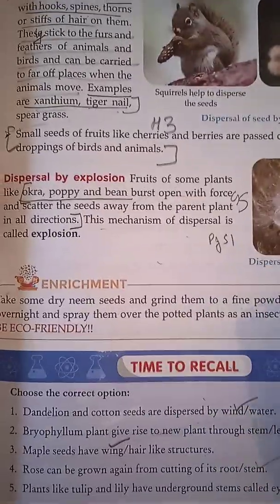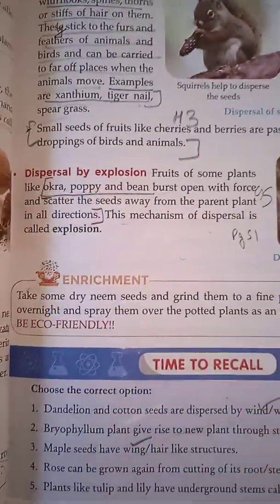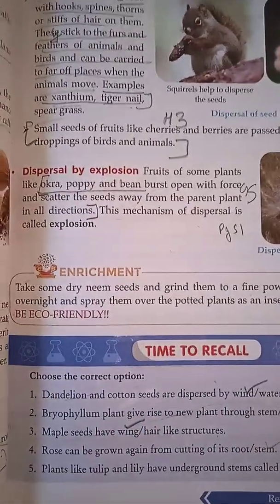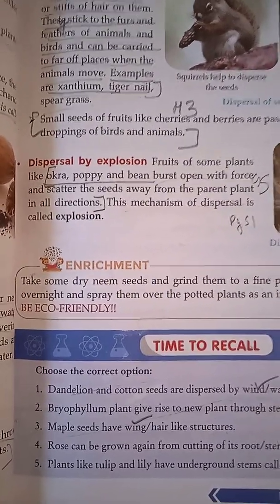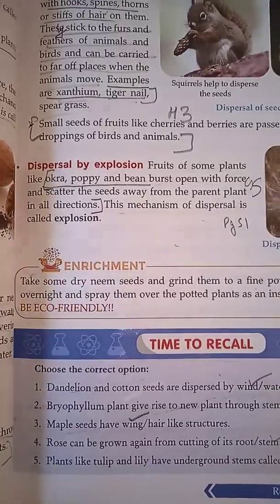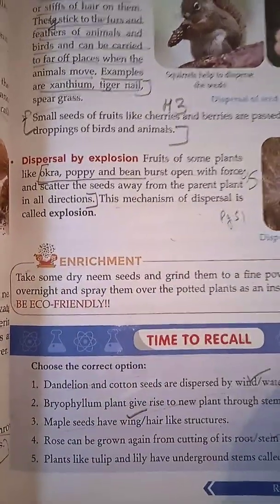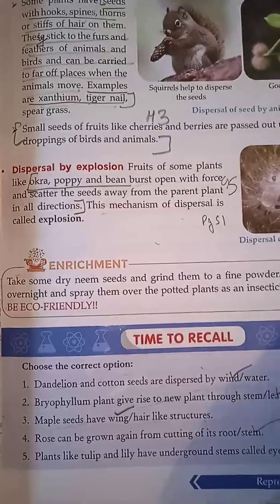So it's the best way to use neem leaves. Even, children, if your mother is mopping or cleaning the house, you can put neem leaves in while mopping, and it is very useful in removing insects.